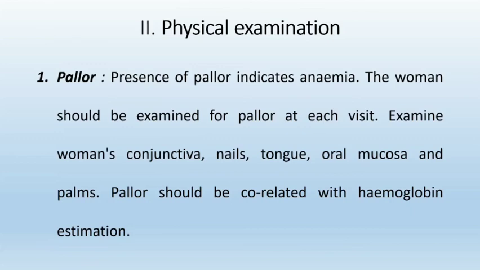Then physical examination. First is check for pallor. That is, presence of pallor indicates anemia. The woman should be examined for pallor at each visit. Examine conjunctiva, nails, tongue, oral mucosa and palms. Pallor should be correlated with hemoglobin estimation.